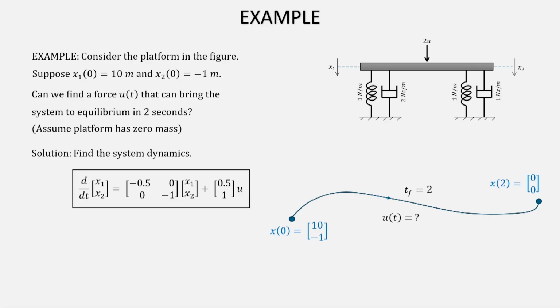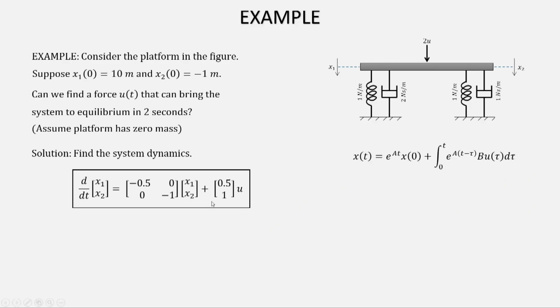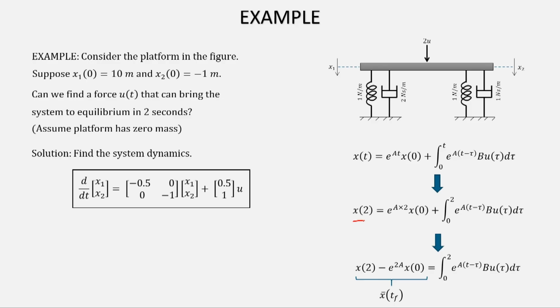Okay. See, this is not even the reachability problem. So, in that case you are going from 0 to this particular state. Now, it is a reverse question in some sense, right, but we know that the equations will be satisfied. So, let us try to pose this problem as a reachability problem now. You see, if you have to solve this, you remember, right, this was our solution of the state equation. So, since I have to do it at t equal to 2 seconds, x of 2 will come out to be this, and from here I can take this part to the left, and this is what I get. Now, x bar Tf becomes this, and this is a reachability problem now, right.